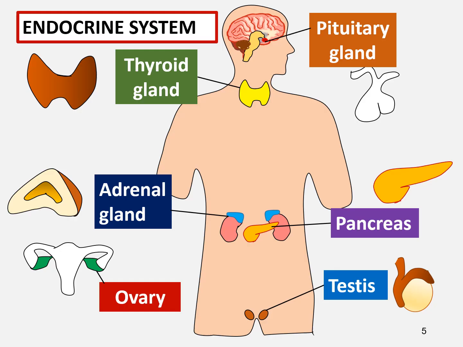This picture shows the endocrine system, which consists of various endocrine glands such as the pituitary gland in the brain. It's shaped like it has 2 lobes. So we have to know the appearance of the glands, although some of them may be very small, because sometimes in the exam the structure will be tested and the name of the gland is not given. So you have to know what gland has this particular structure. For example, it's the pituitary gland.